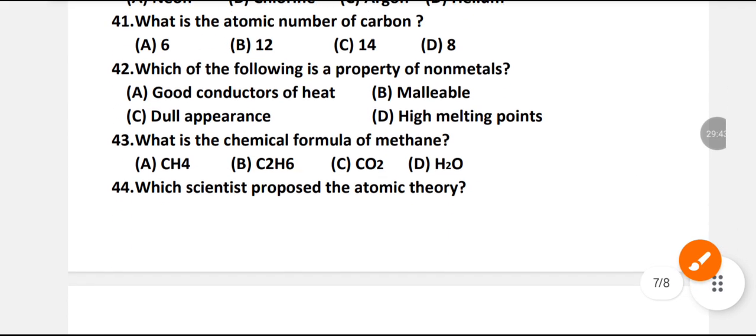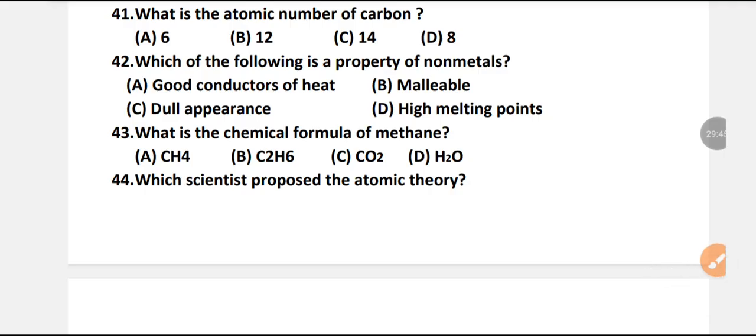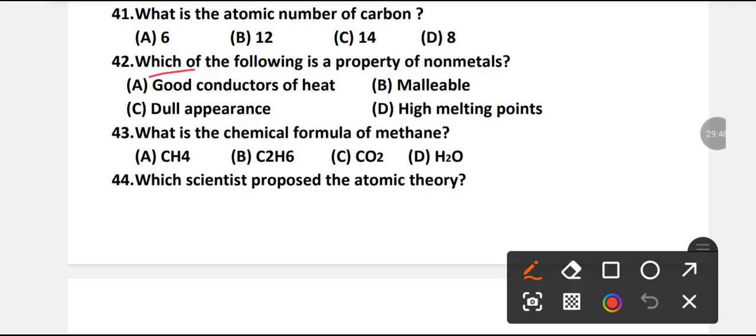Which of the following is a property of non-metals? Good conductors of heat, malleable, dull appearance, high melting points.